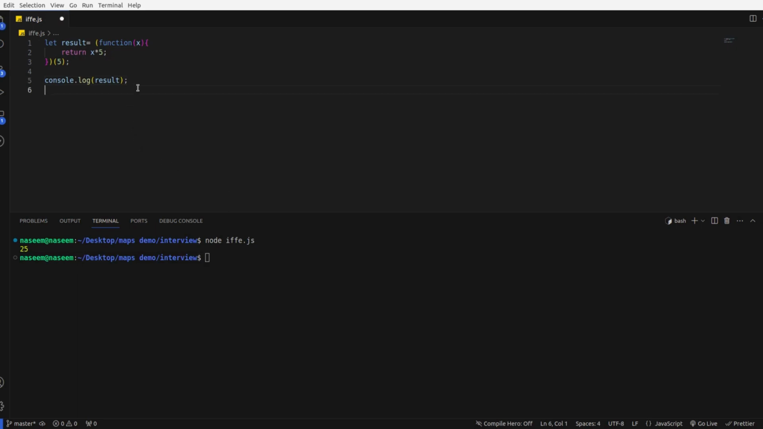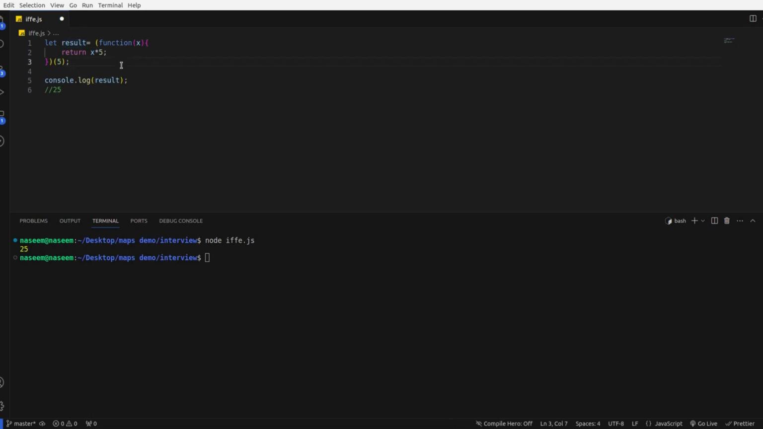And why is that so? Because we have initialized the function and passed the parameter 5, and in this function we have multiplied the parameter with 5 and returned it, and this returned value is stored in this result.